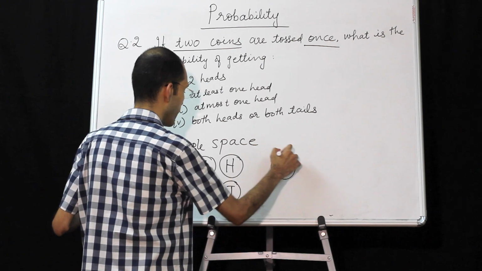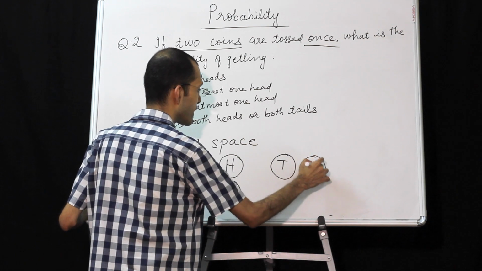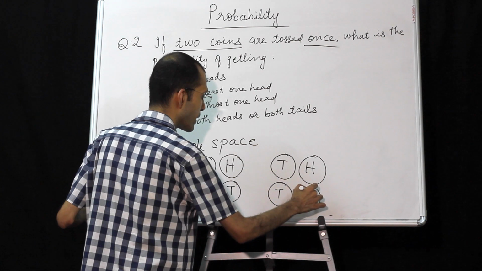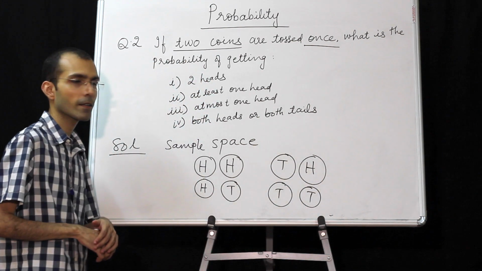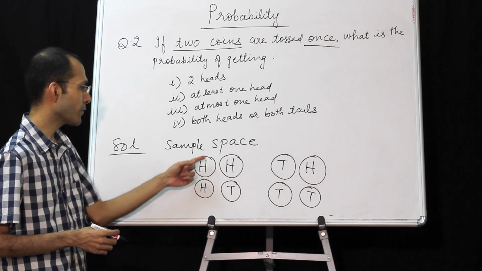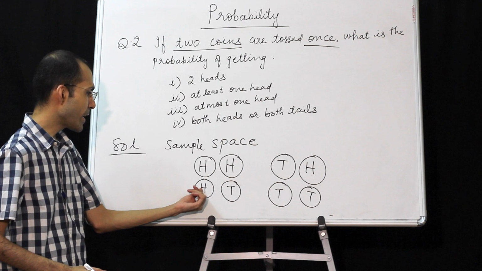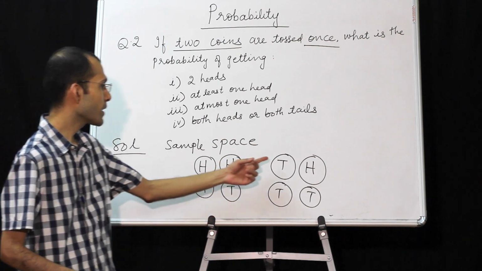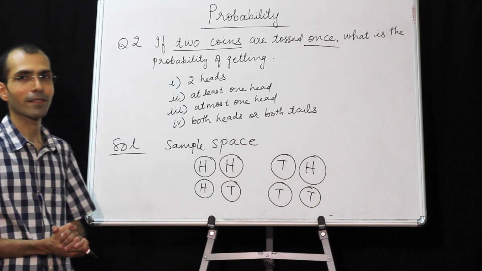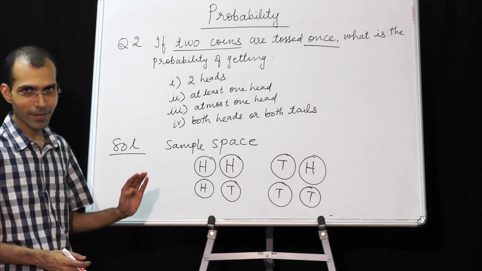You can have tail on the first, head on the second, and you can have tail on the first and tail on the second. So this is one entity, one group. HH, that is one combination. HT, second combination. TH, third combination. TT, fourth combination. So this will be our sample space.